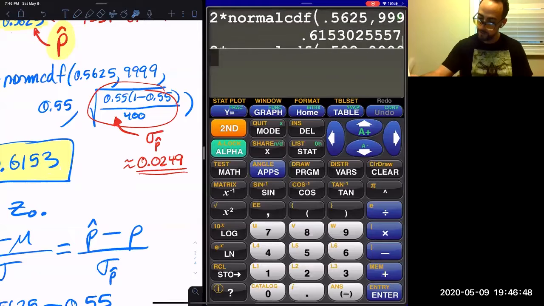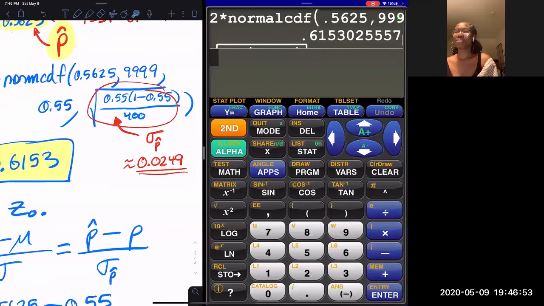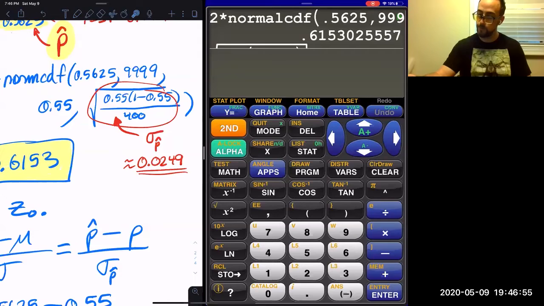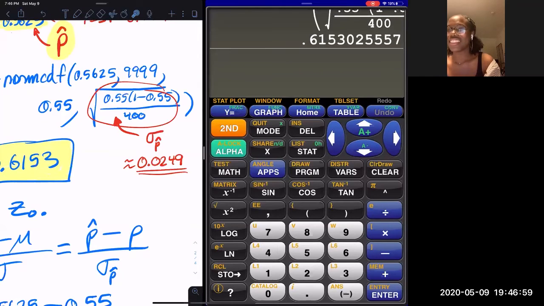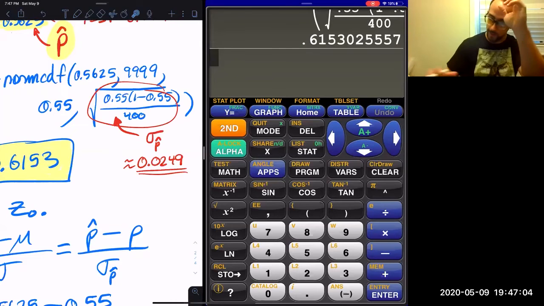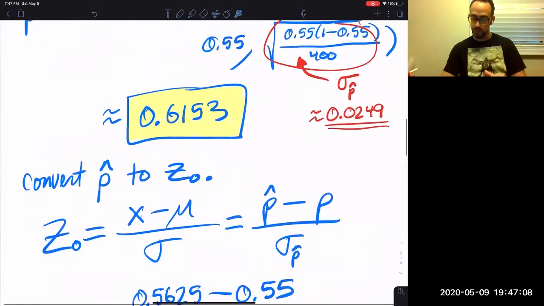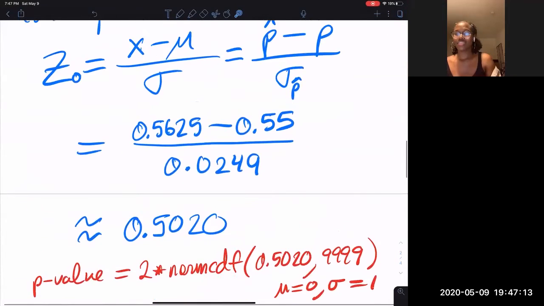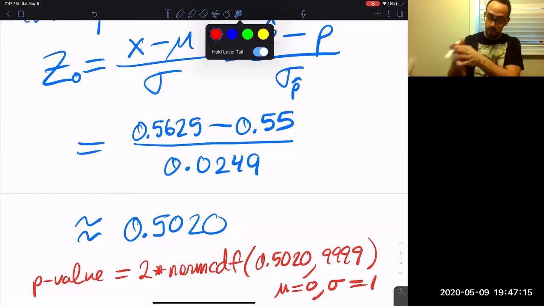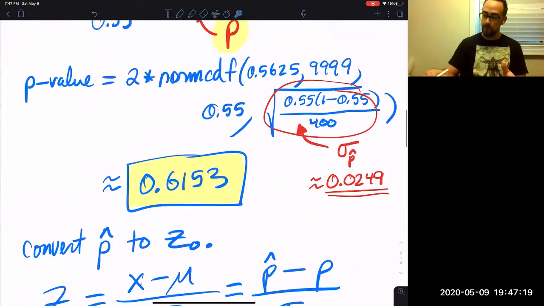0.6153. Watch. If I go back up to that old one, 0.6153. 0.6153.02557. Yeah, exactly the same. See how that's the rounding. So the p-value is 0.6153. Since you're doing what the book wants you to do, the issue is in rounding this thing.